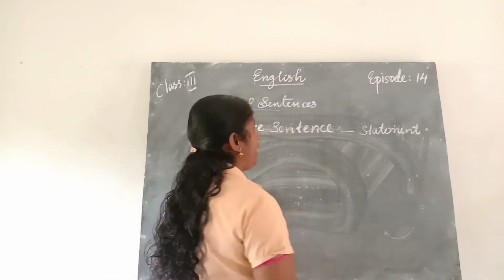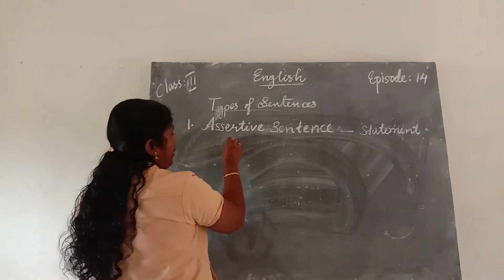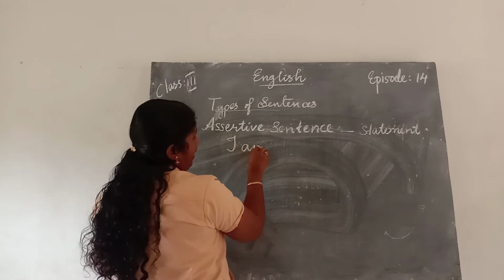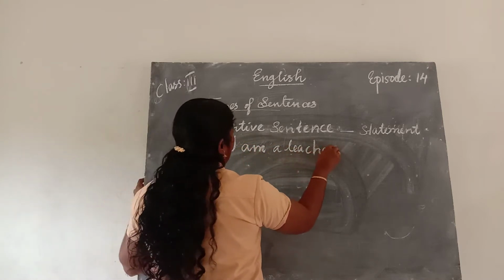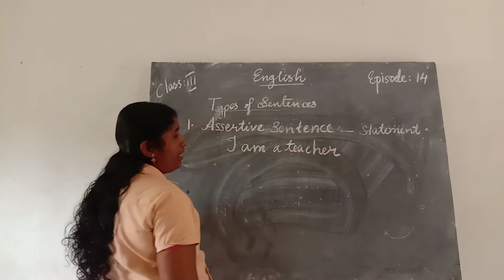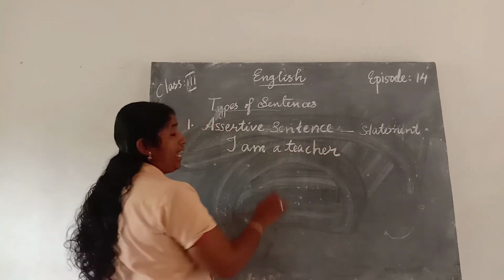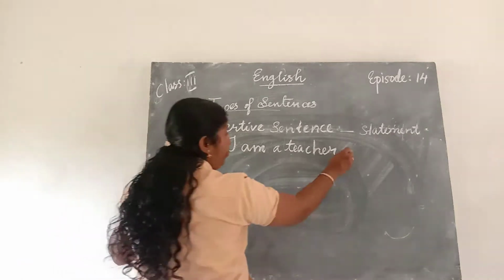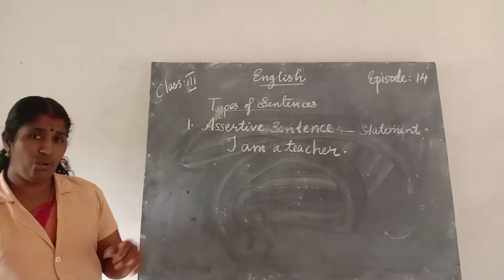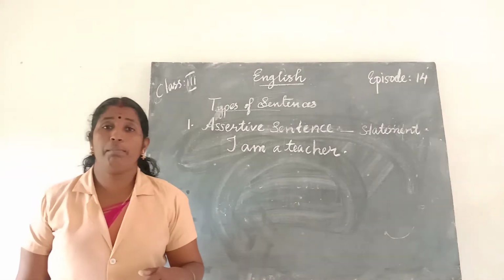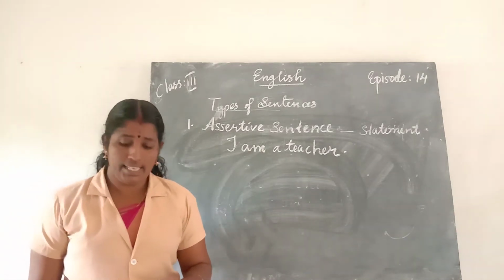Whenever we write an assertive sentence, for example, I am a teacher. It is an assertive sentence. It is a statement. Whenever we write an assertive sentence, we should put a full stop at the end of the sentence. Okay. What are the things we should remember when we write an assertive sentence?